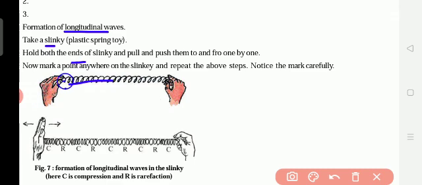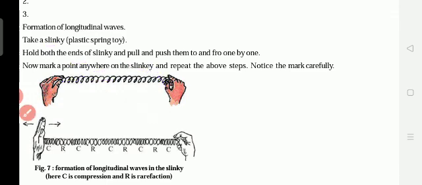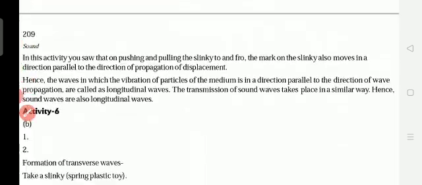Just stretch this spring. Now mark a point anywhere on the slinky and repeat the above steps. Notice the mark carefully.